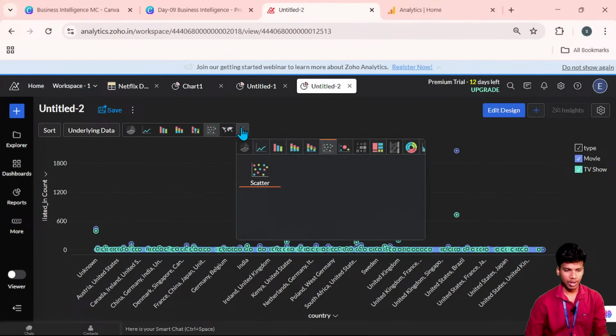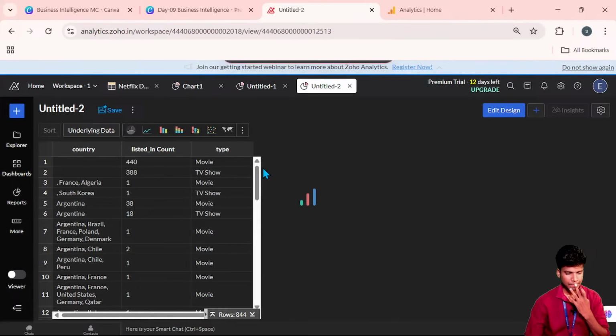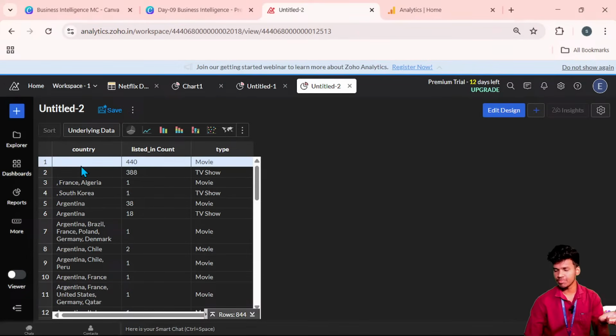Okay, so comparatively these kinds of things. Then what are the visuals there? Now the table view is here, so you can see it with the table view. In the table view, the first thing is that there are empty values. There are no country names represented here.